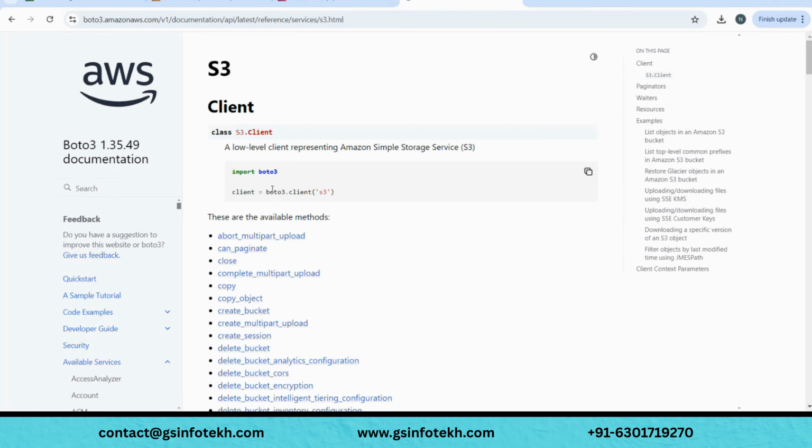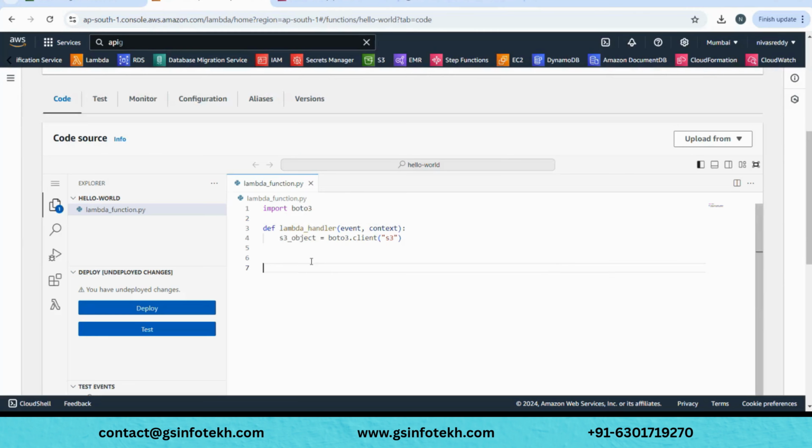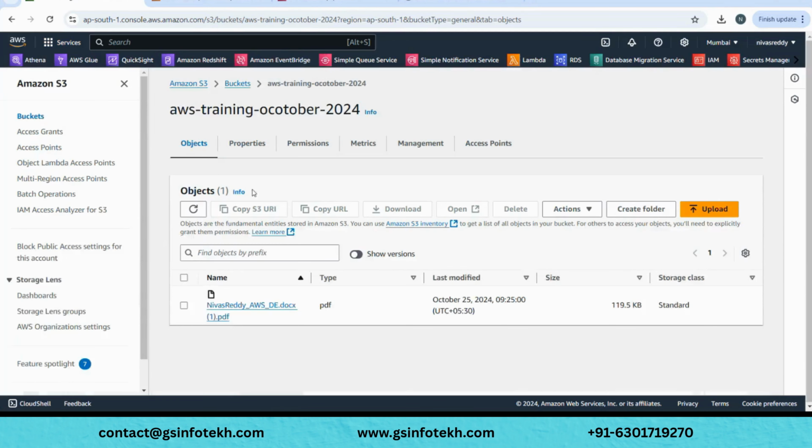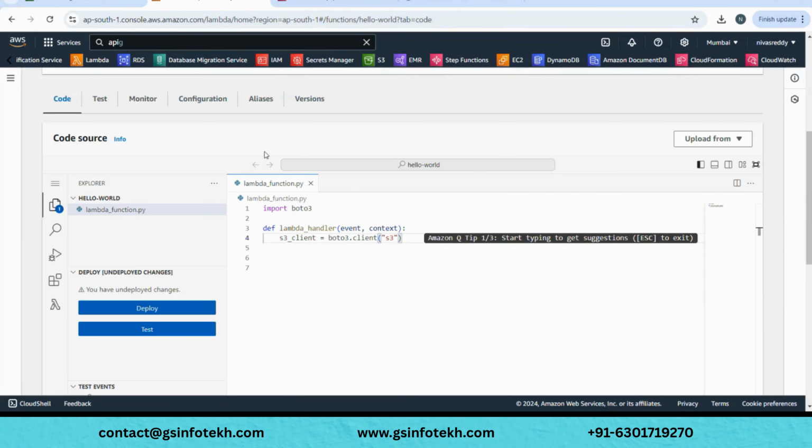The second line is very important. What they did, boto3.client, in the brackets, since this is S3, they give S3. That's it. And on the LHS, you can give any name. As I said, you can say S3 object, or you can just call it client. It's up to you. We'll call it S3 client, it will be even more clear. S3 underscore client. So you created an S3 client, right? We just call it S3 underscore client. It is easier to remember. You can give it any name, but we use S3 underscore client for now. And now that you have initialized your S3 connection from your Lambda, now do whatever you want.